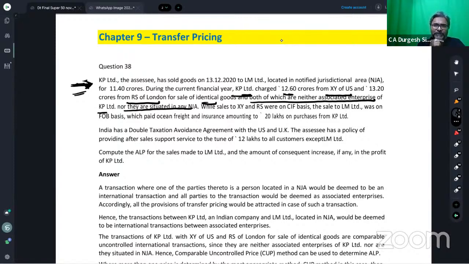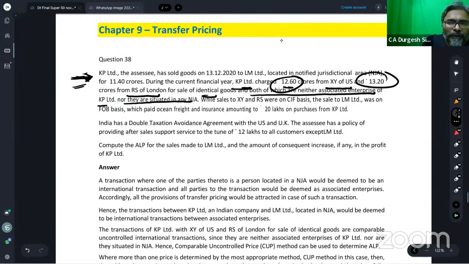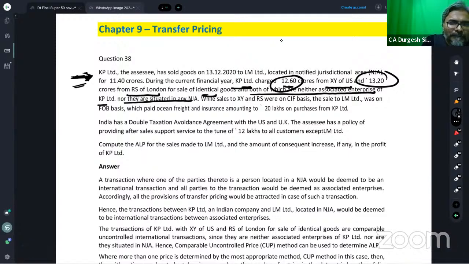The second point which they have given to all of you is the comparable data. Both the comparables of 12.6 and 13.2 crores. Now the last point is there, students, and this is a beautiful point. With 12.6 and 13.2, they are uncontrolled transactions.